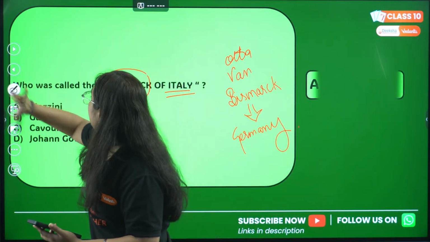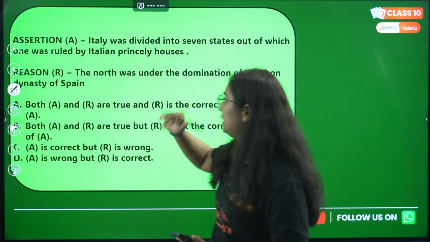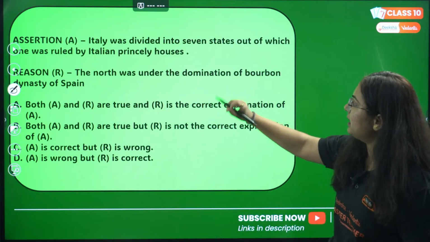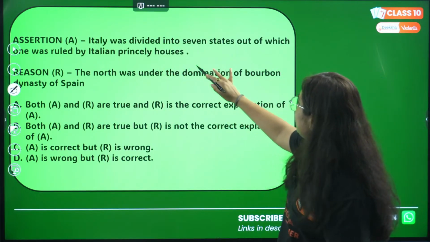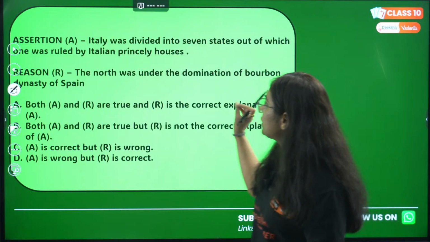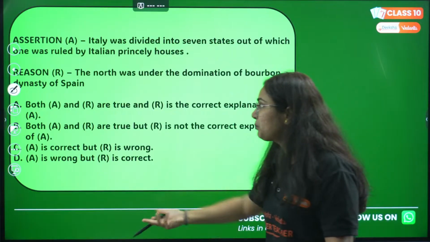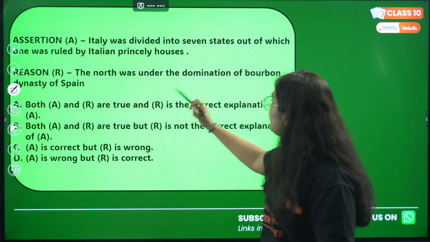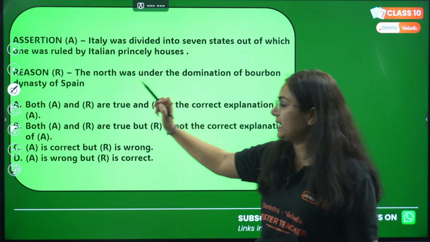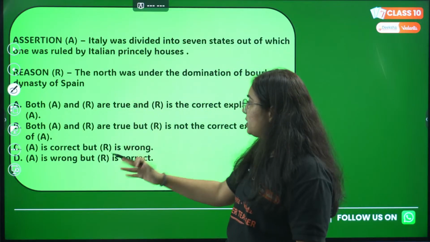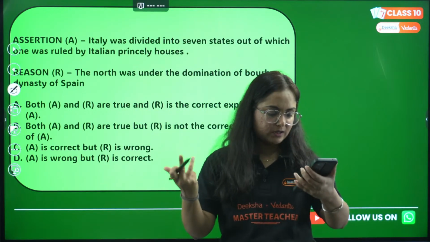Correct. Great. Moving to the next question, in the format of assertion and reason. Assertion: Italy was divided into 7 states, out of which one was ruled by Italian princely houses. Reason: the north was under the domination of Bourbon dynasty of Spain. Options, you know that. What are the options in assertion and reason?